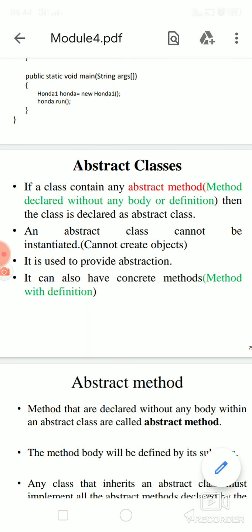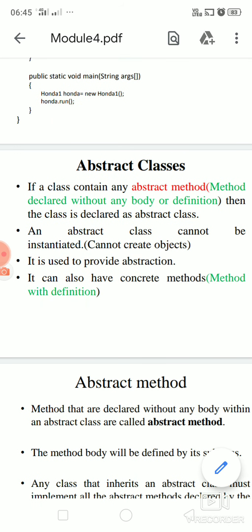Now, abstract classes. As usual, a class will have a variable declaration part and a method declaration part. In the variable declaration part, we will be using only variables with the final keyword. That is, in abstract classes, only variables with the final keyword will be used, so they cannot be changed. They will remain constants. Say pi is equal to 3.14. You cannot change this value if you declare it as final. So pi will always remain 3.14. That is one part of an abstract class.